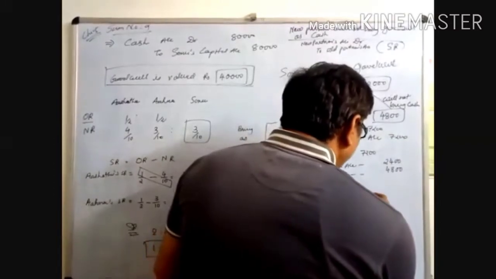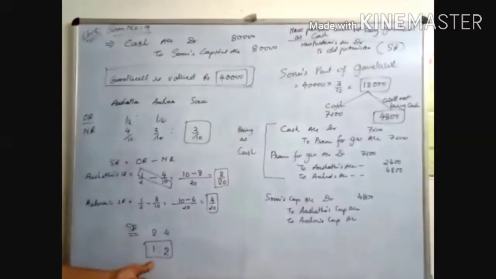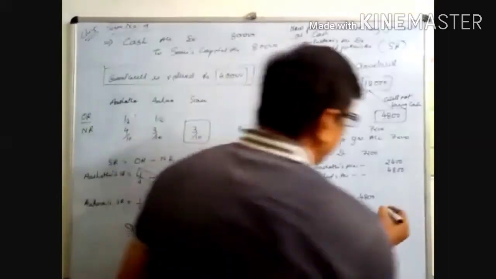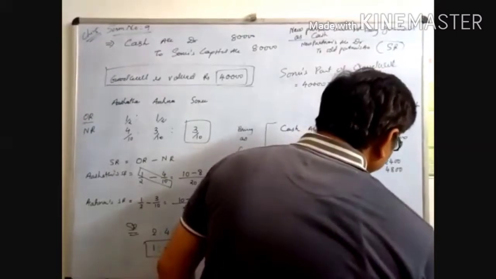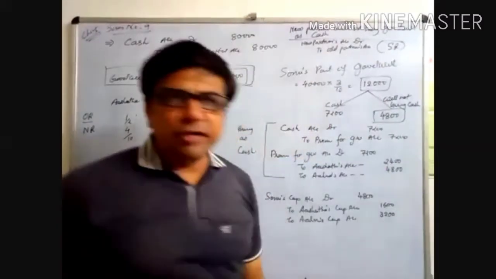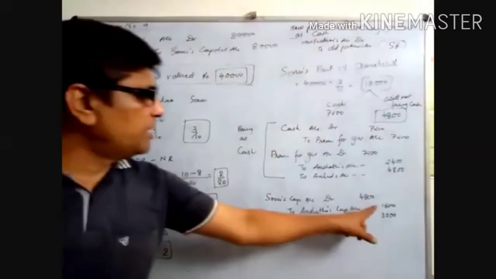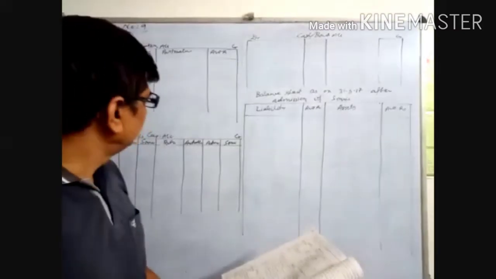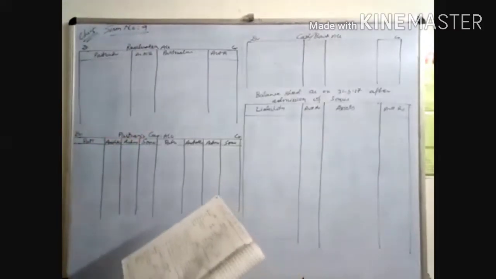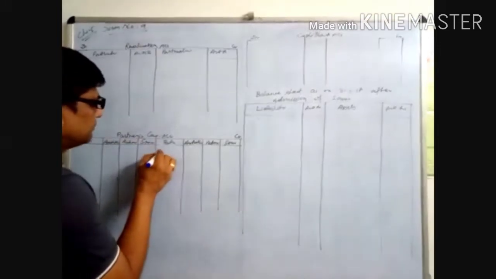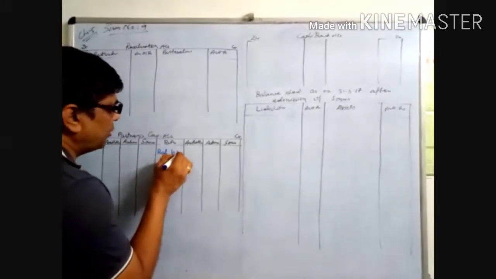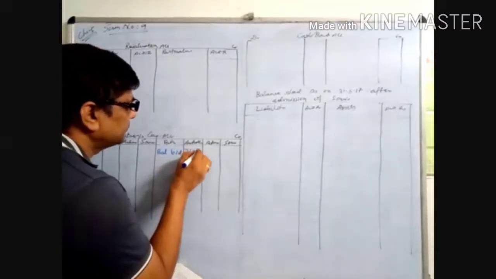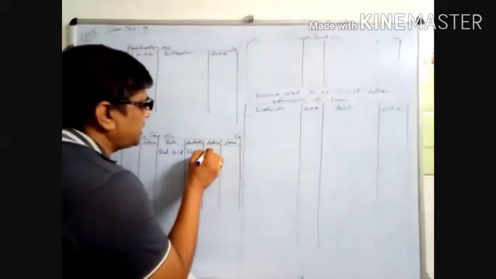4800 is distributed in the sacrifice ratio 1:2. When you distribute 1:2, 4800 divided by 3 is 1600. 1600 to Astha and 3200 to Ahana. In the capital accounts of Astha and Ahana, the capitals are given: balance brought down 76,000 and 48,400.